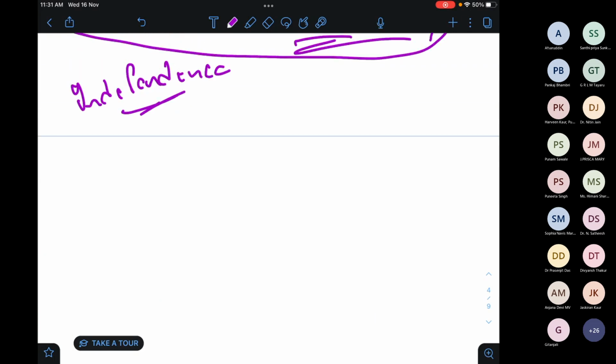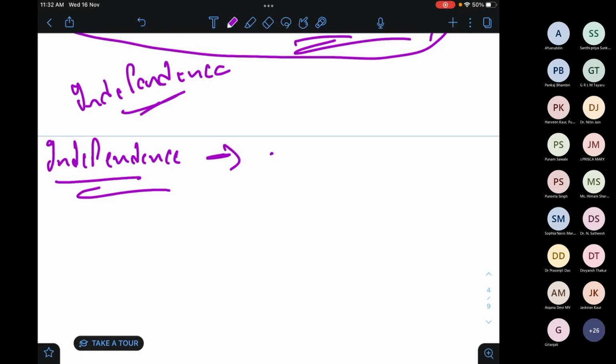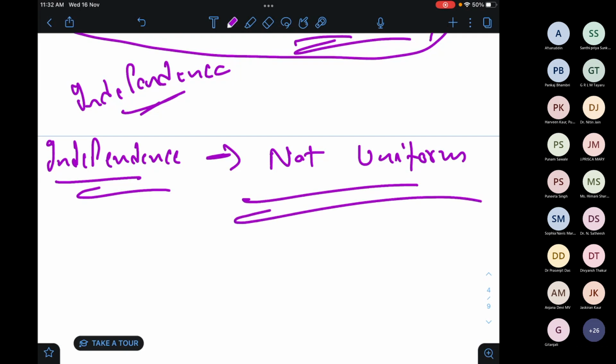Please tell me, uniform distribution means the frequency of occurrence of each number should be the same. So now what is independence? Frequency of occurrence will be different, not uniform. Nice. Okay, fine.